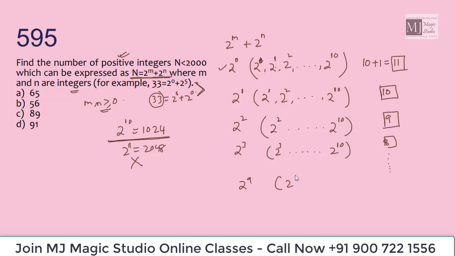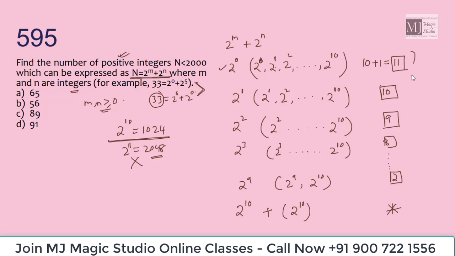We will have 2 to the power 9 and 2 to the power 10 left with us, 2 values. And for 2 to the power 10, if I take 2 to the power 10 in m, this cannot be any case. Why? Because 2 to the power 10 plus 2 to the power 10 is 2048, which is greater than 2000.